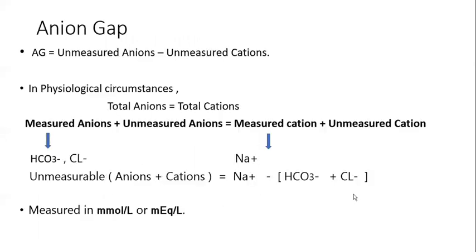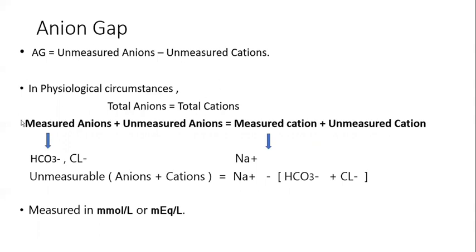The literal formula for the anion gap is unmeasured anions minus unmeasured cations. What is the meaning of unmeasured? Unmeasured means these are ions which are present in our body in very, very low concentration. So they are named unmeasured anions and unmeasured cations. Let us see what the anion gap is.